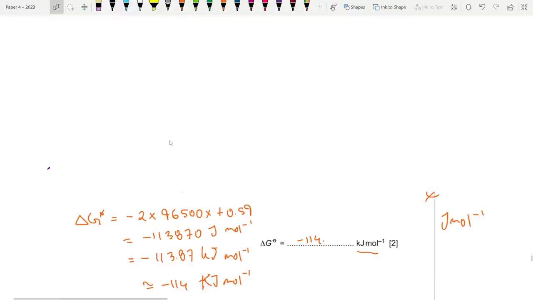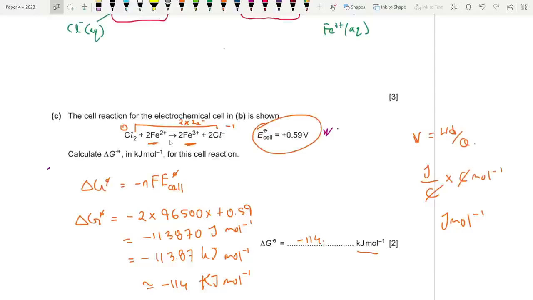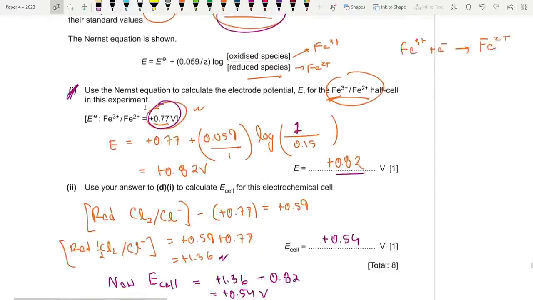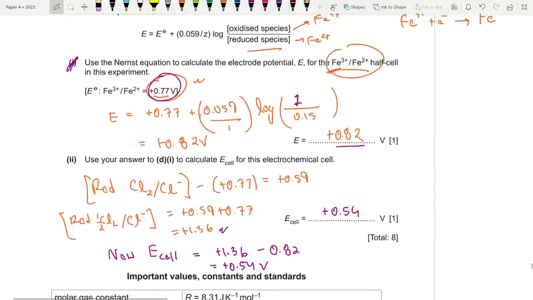The one that gets reduced, that reduction potential will always come first. Okay, so reduction potential of chlorine minus reduction potential of iron, which is under standard conditions 0.77. I found out the standard electrode potential of chlorine, reduction potential. Then I found out the new E cell by doing reduction potential of chlorine under standard conditions minus the new electrode potential of iron, which is plus 0.82, to get a final value of plus 0.54.